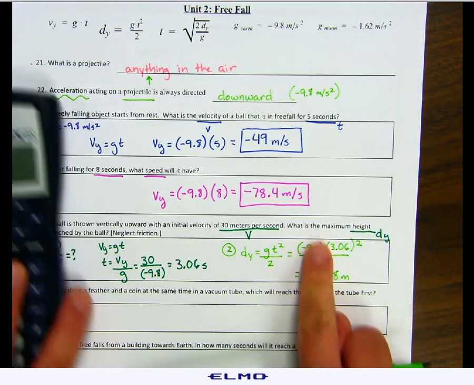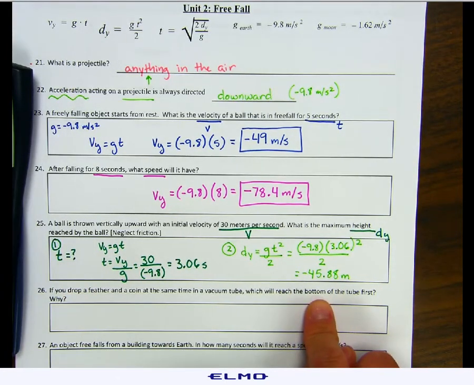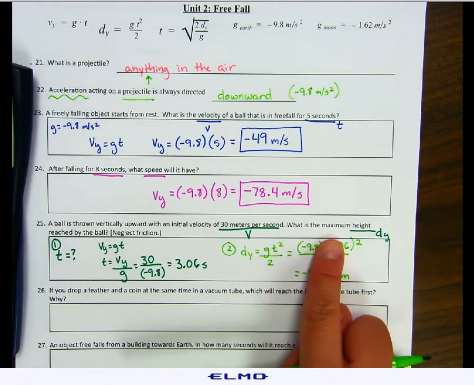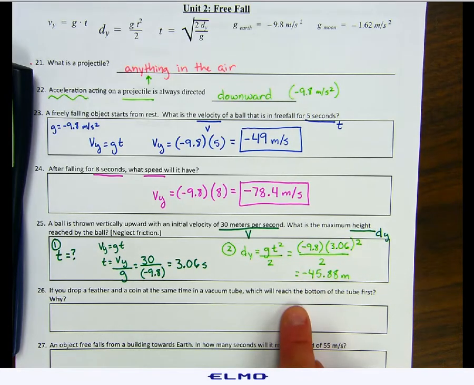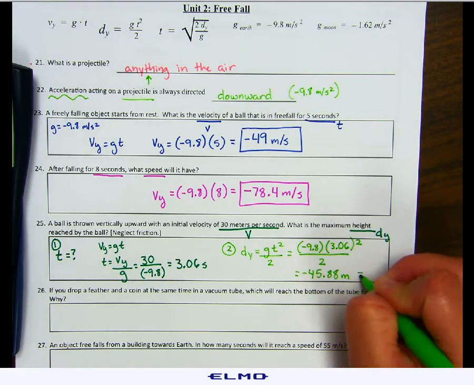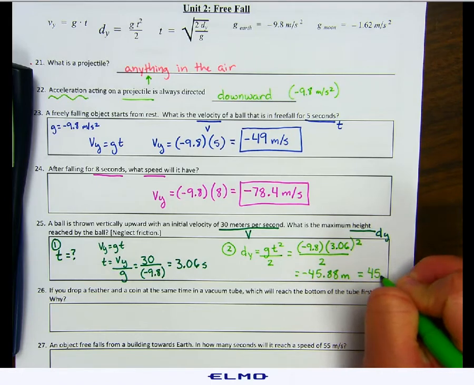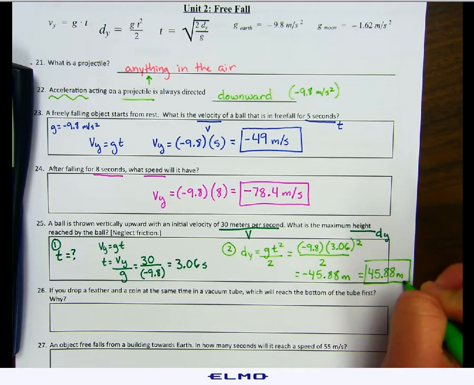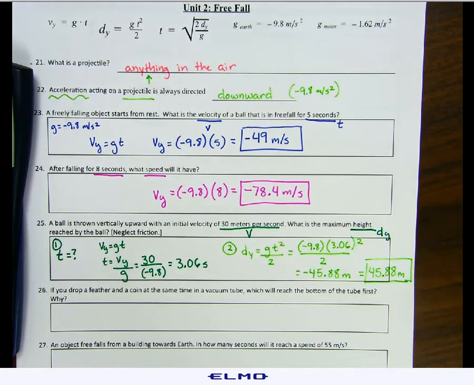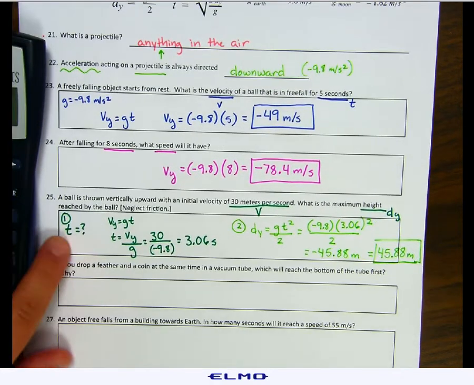Now, yes, we got a negative number, that's fine. When things fall down, they go downward. That's how we get the negative. But since we threw the ball up initially, we want to know the maximum height it can reach. So all we have to do is just take out that negative number. So 45.88 meters. That is our answer. If you forget to take off the negative on a test, that's fine. You should still be able to get the points.